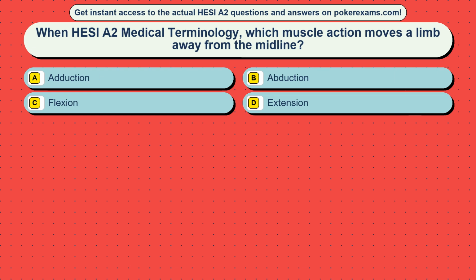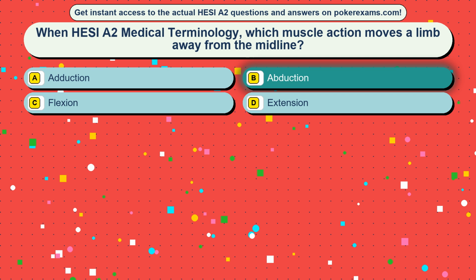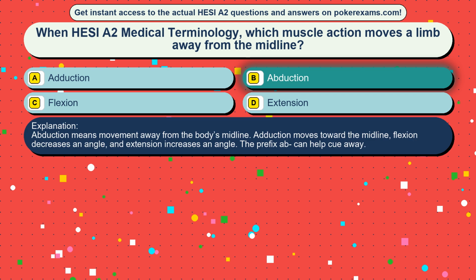Question 29. When HESI A2 medical terminology, which muscle action moves a limb away from the midline? Option A, adduction. Option B, abduction. Option C, flexion. Option D, extension. The correct answer is option B, abduction. Abduction means movement away from the body's midline. Adduction moves toward the midline, flexion decreases an angle, and extension increases an angle. The prefix AB can help cue away.